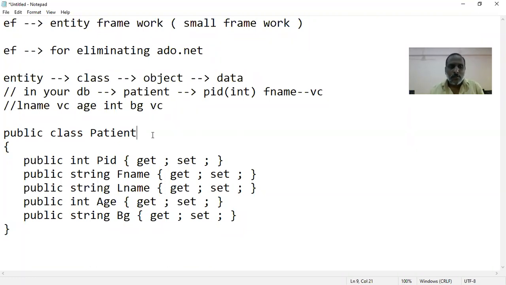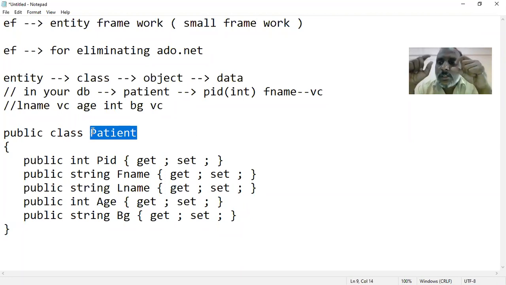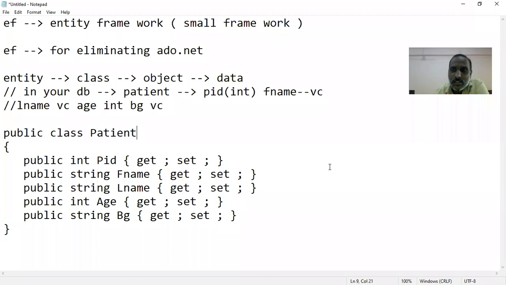So in general, let us say your database has 10 tables. How many entities do you need to create? Let us say you are dealing with a project which has 10 tables, so how many entities do you need to create? Obviously 10 entities. Everyone is answering the questions. Very good. For each table there will be one class, and each column will be one property. That class is called an entity. Happy with your answers actually. This is the basic.